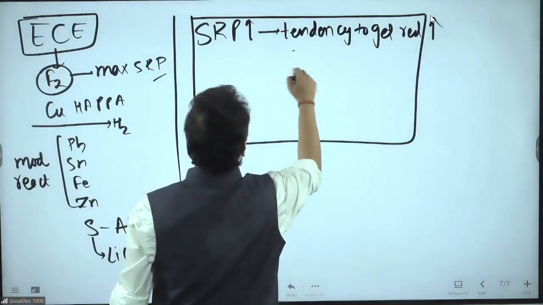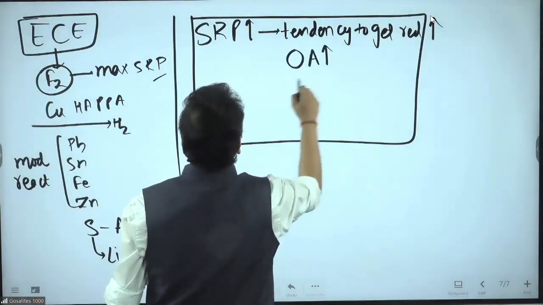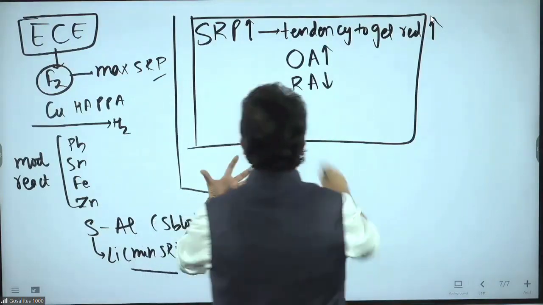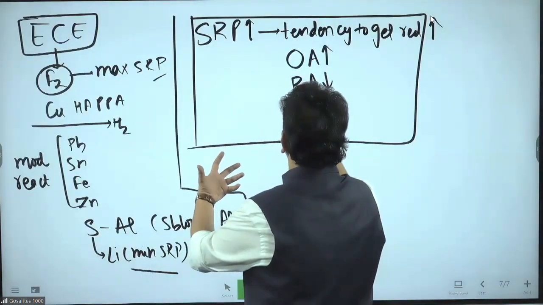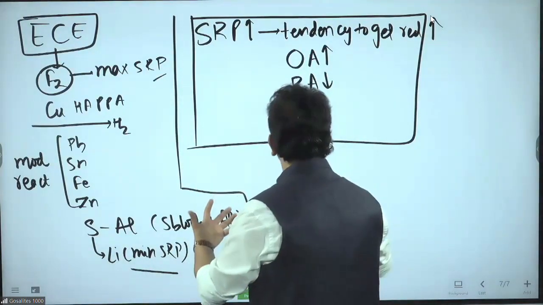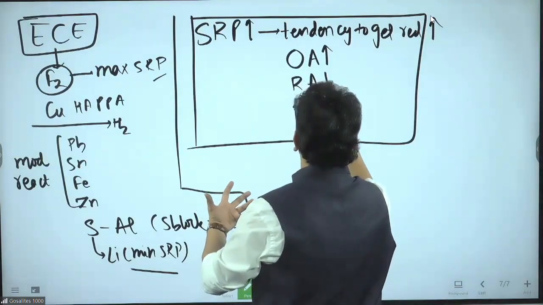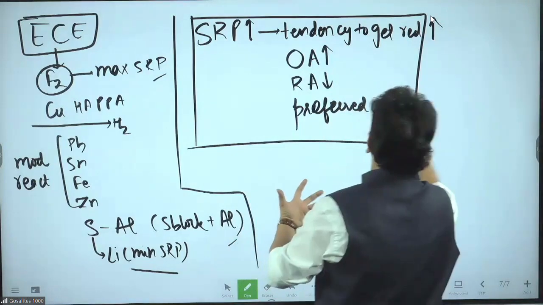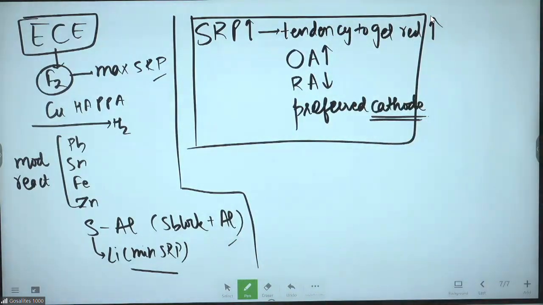Tendency to get reduced more means a better oxidizing agent, and a poorer reducing agent. And someone who has more tendency to get reduced is preferred at the cathode, because reduction happens at the cathode, na? So that species will be preferred at the cathode. Anyone having more SRP will be preferred at the cathode.